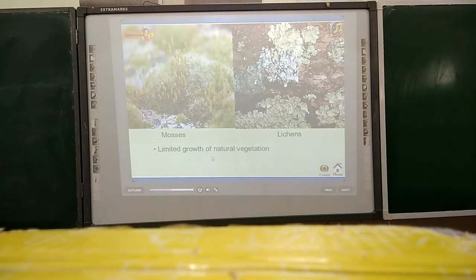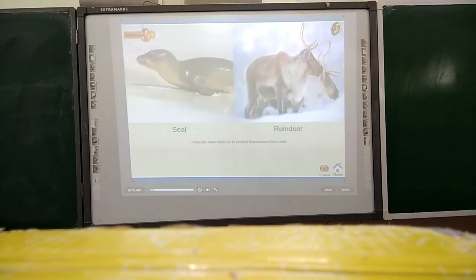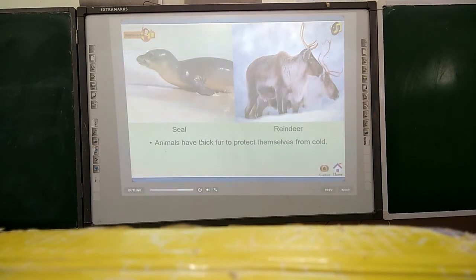Limited growth of natural vegetation. Small shrubs like mimosas, lions, etc. are found. Animals have thick fur to protect themselves from the cold. Polar bear, seal, walruses, musk oxen, reindeer, and caribou are found here. Let us explore the wildlife of the Arctic region with the help of the following animation.